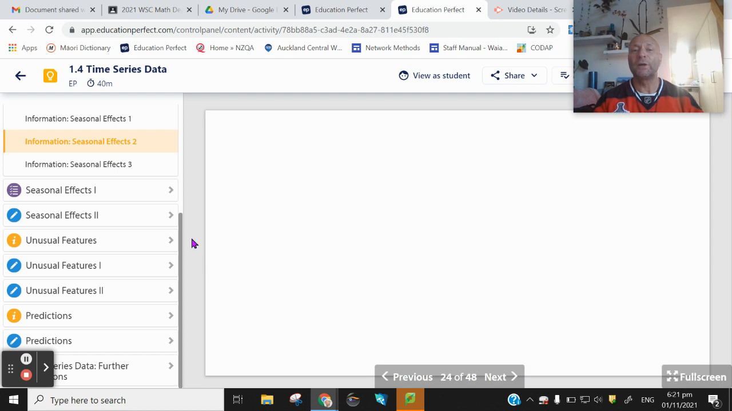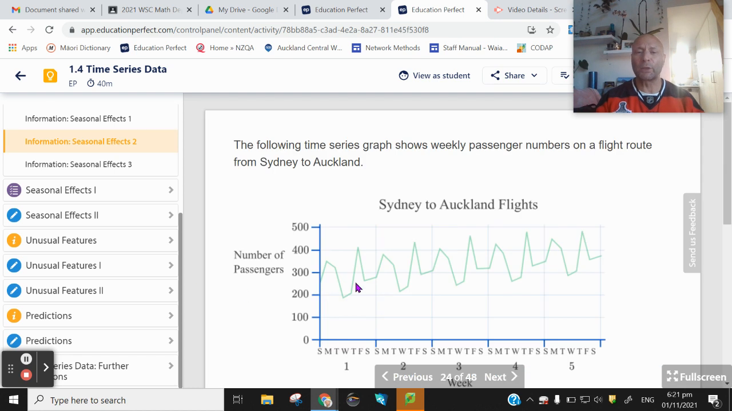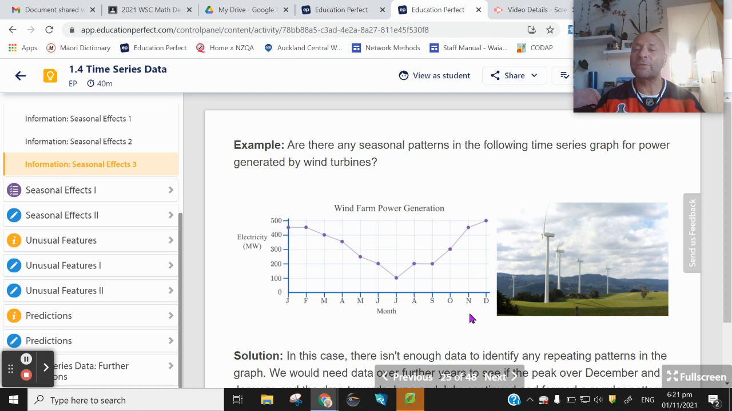So with this graph, we did see a regular repeating pattern from week 1 to week 5. There was a consistent low and a high. Whereas in this one, we have one year's worth of data, and there's just not enough in here to tell if that July trough happens every year, nor is there enough years' worth of data to tell if this December, January peak is also the same.